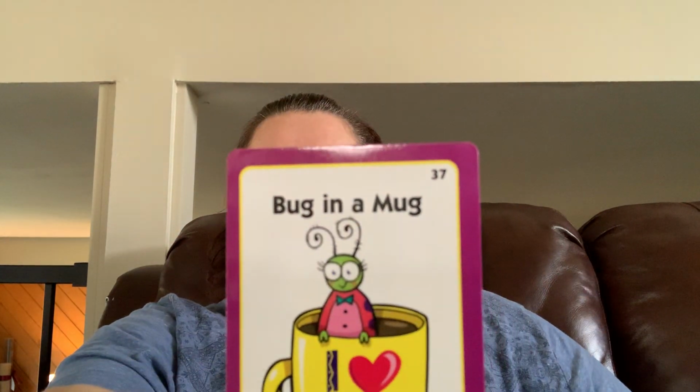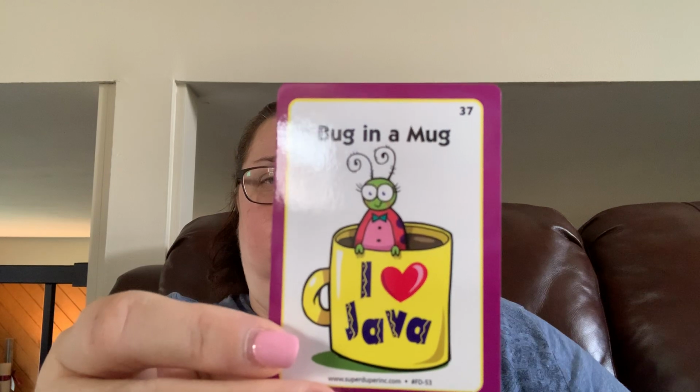All right, here we go. What else was in Mr. Bill's coffee when he looked into his mug? He said, yikes, there's a bug. You're right, a bug in his coffee. There's that bug sitting in his coffee. I don't think the bug was that big though. Bugs are a little bit smaller, but I think they wanted you to be able to see it. All right, we've got a few more to go and then we'll be done for our speech lesson for today.